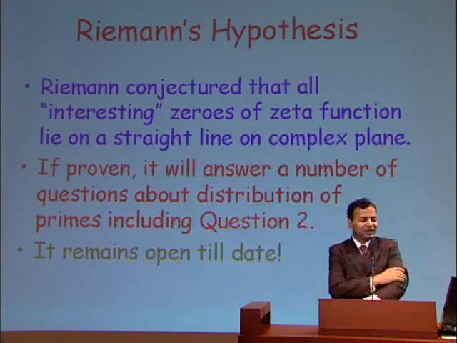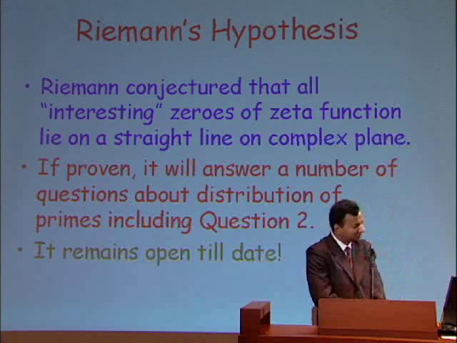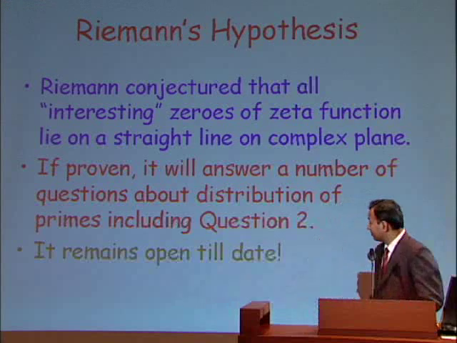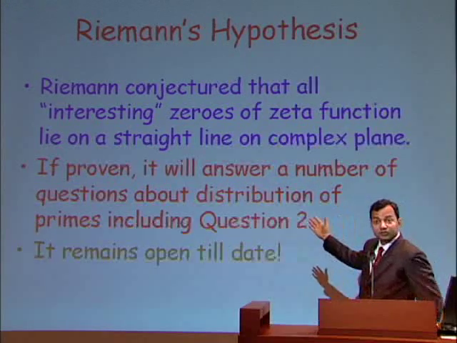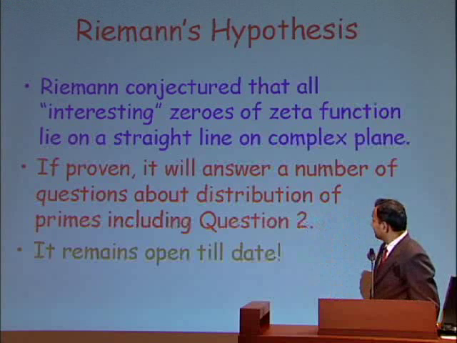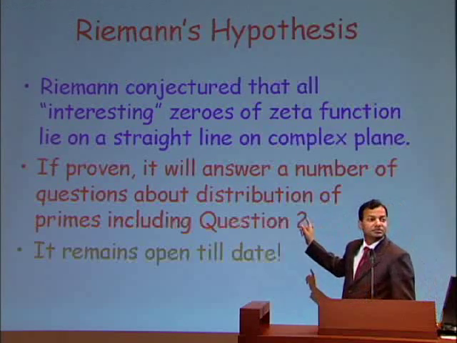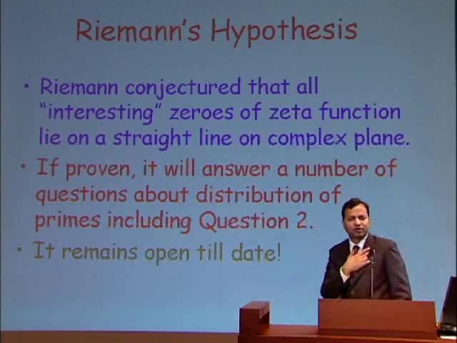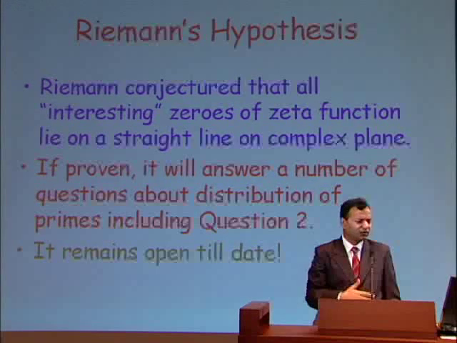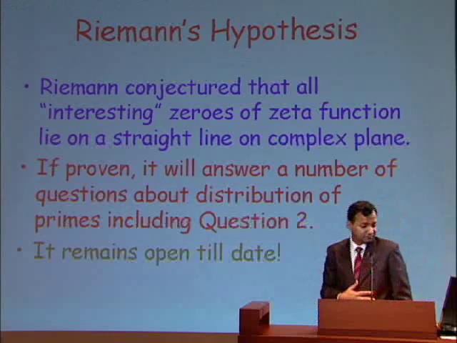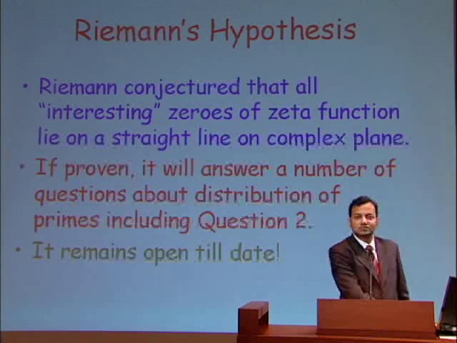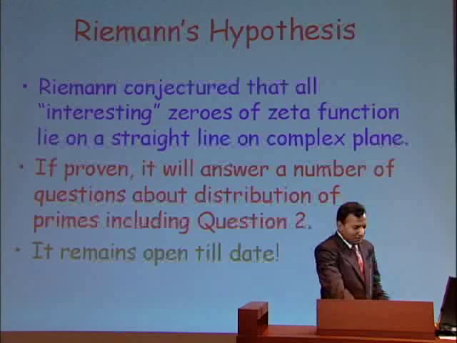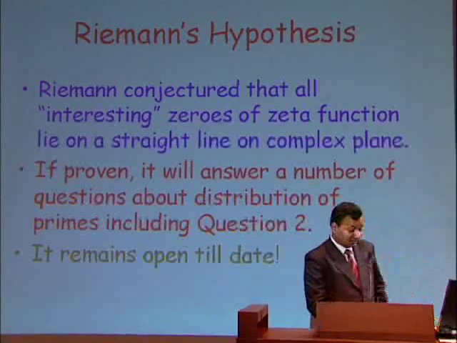Now again, there is no reason to believe why this should have anything to do with prime numbers, but he noted some very interesting property, that is, if one can prove Riemann's hypothesis, then, for example, question 2 will be answered positively. That is, the Gauss and Legendre's conjecture that the number of primes less than n converges to n over log n, that will be true. Of course, till date, nobody has been able to answer the Riemann hypothesis, so it's a major open problem in maths.